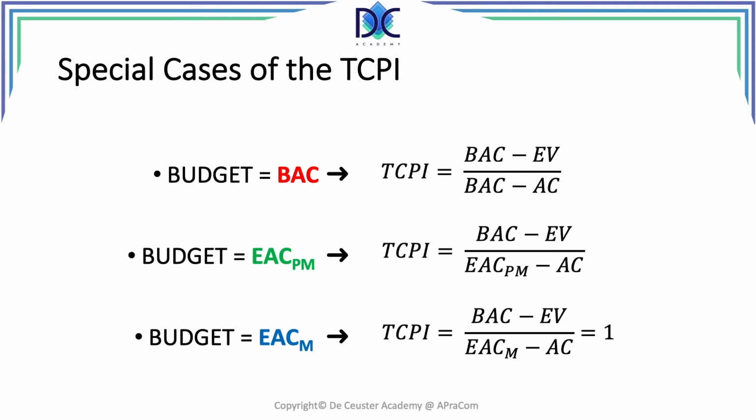The last case is when we say the budget has to be equal to the mathematical estimate, then we can prove that the TCPI is equal to 1, because the mathematical estimate assumes that the future performance of the project is equal to the initial performance, which means that the division of earned value by the actual cost will be equal to 1. So the TCPI will also be equal to 1.